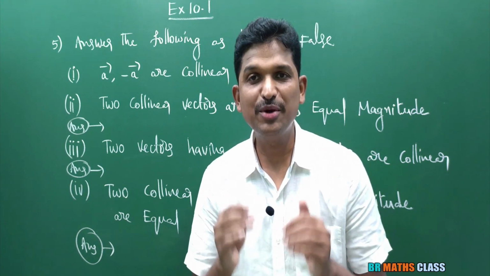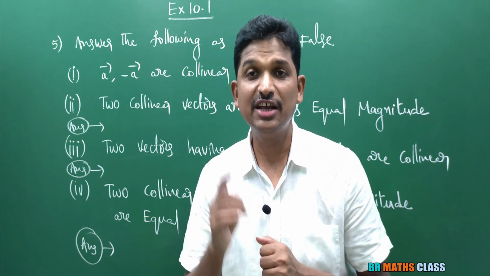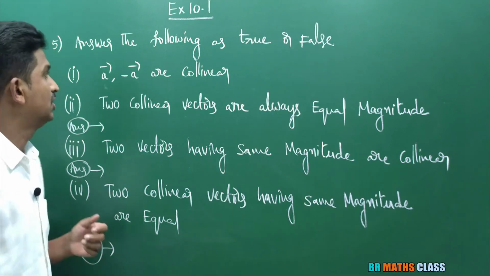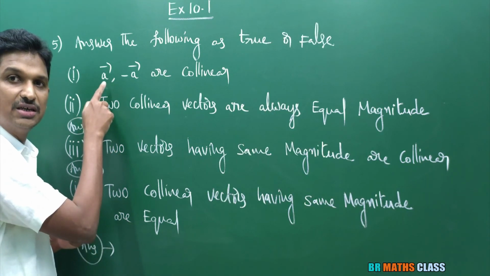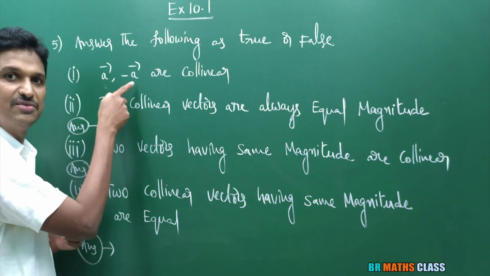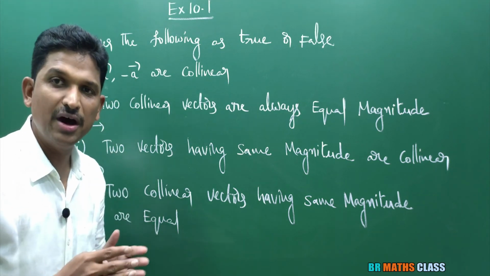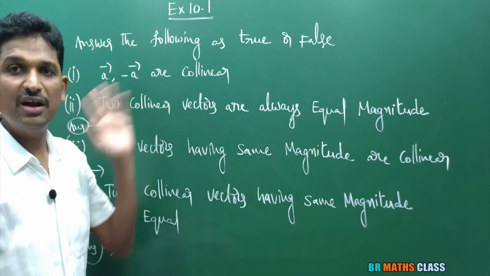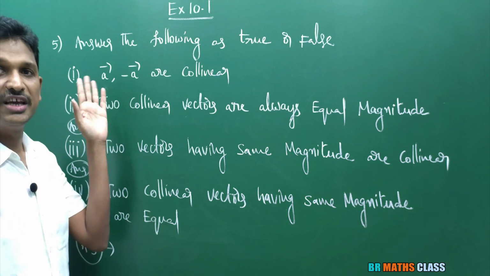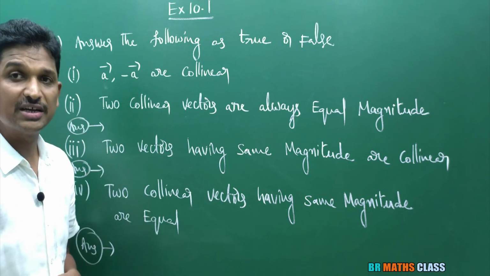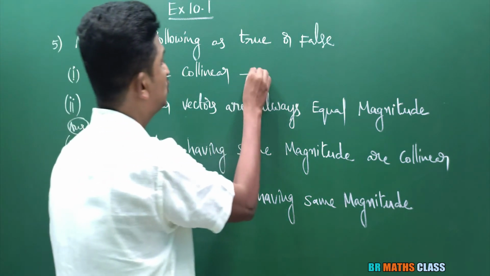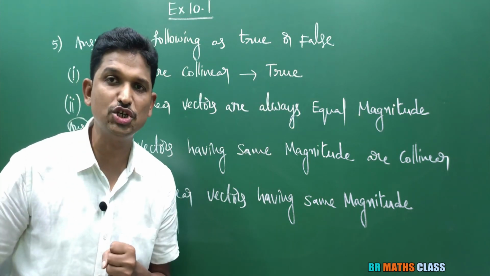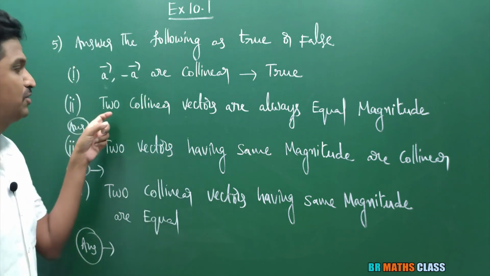And if two vectors A bar, B bar are collinear, then one vector can be expressed as scalar multiplication of other vector. You observe here, for this vector, if you multiply with minus, you are getting this vector. You know that A bar, minus A bar are collinear vectors because one vector can be expressed as scalar multiplication of other. So here this is true or false? Yes, it is true. You can understand this easily if you know the definition of collinear vectors.